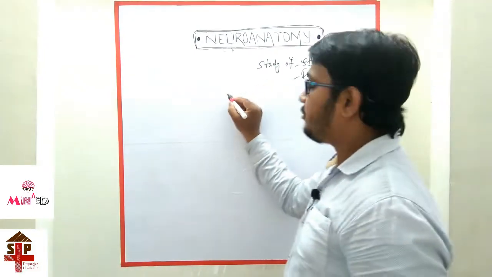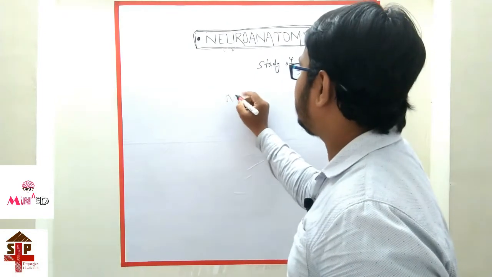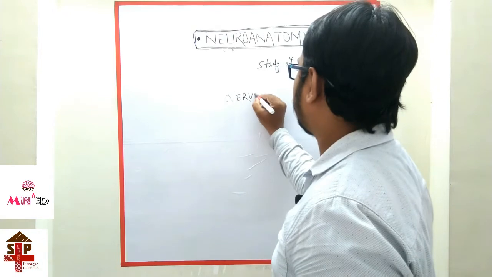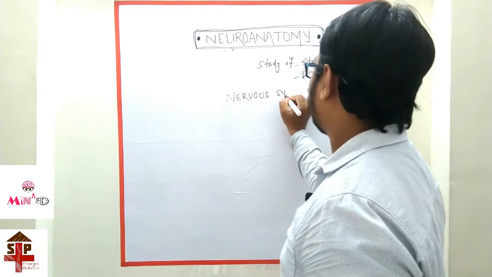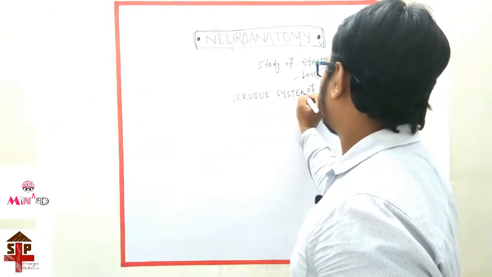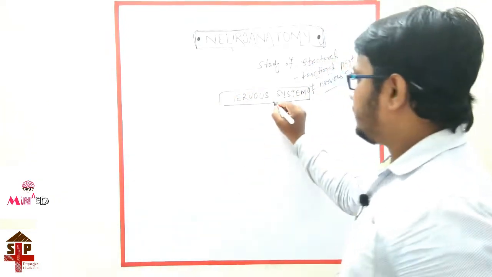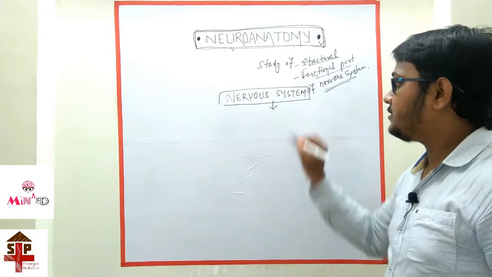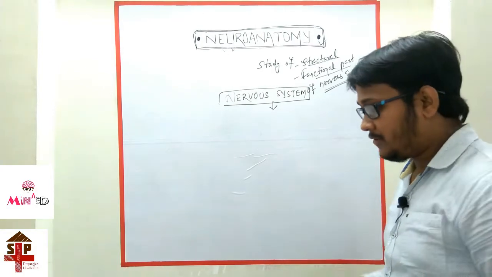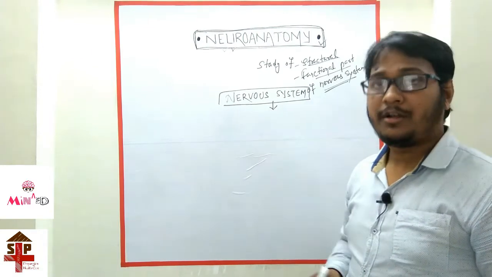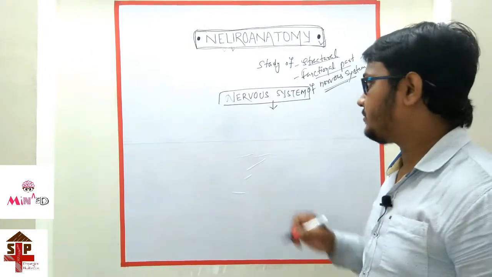So what do you mean by nervous system? This nervous system is the collection of or the complex network of the nerve cells or neurons.